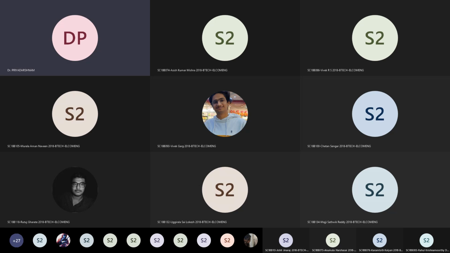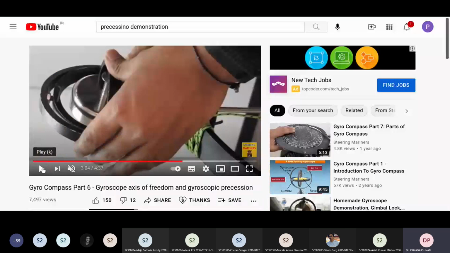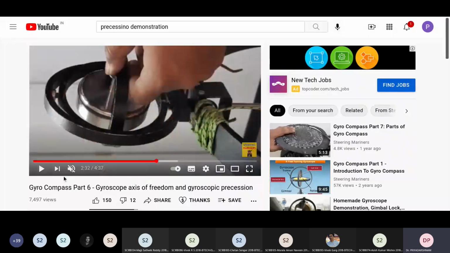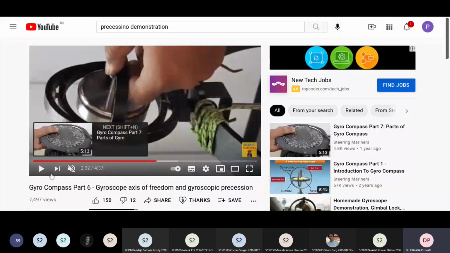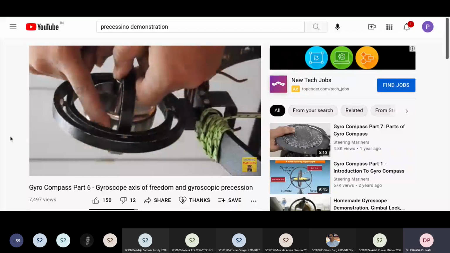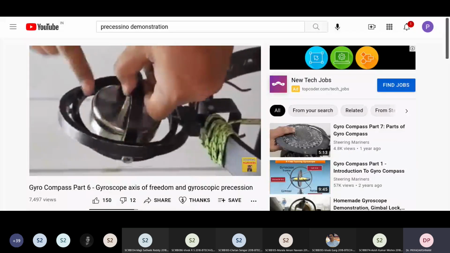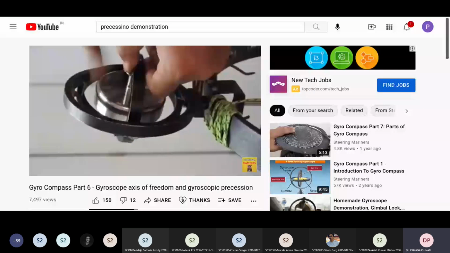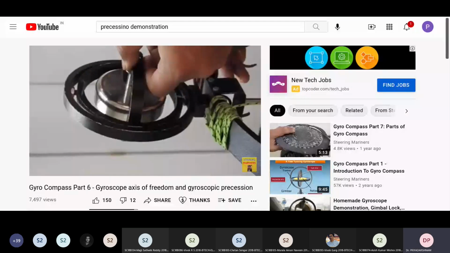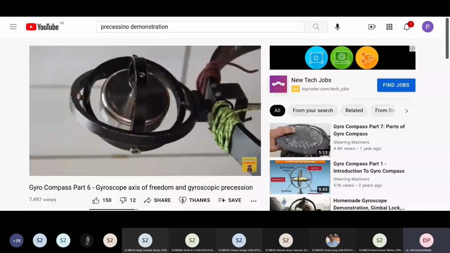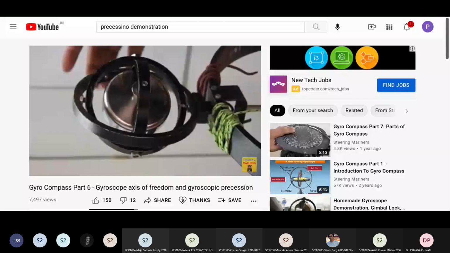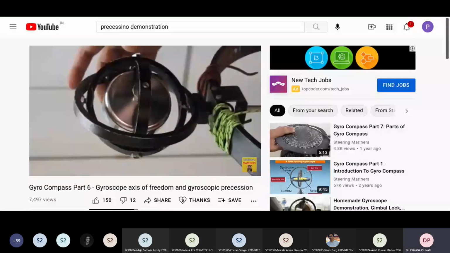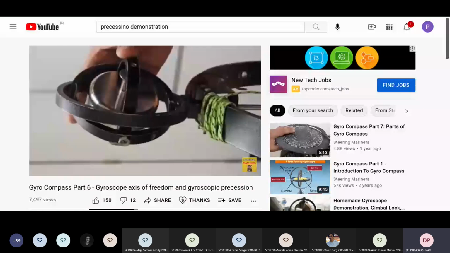Okay, so here it is. So there are three inner gimbals, and he is trying to rotate the inner one. The outermost one is fixed. In this case, there are two. Okay, so you can see that it is free to rotate with respect to that axis.